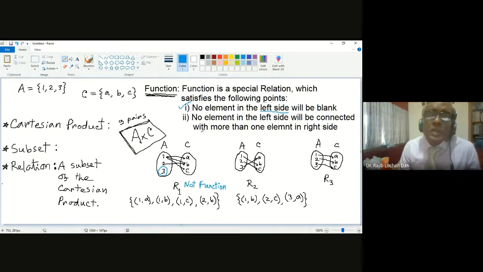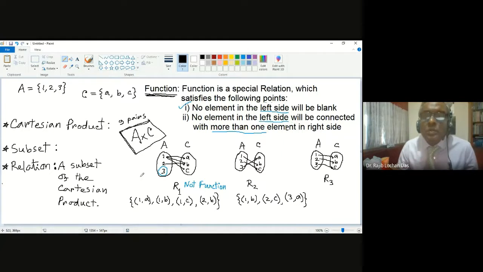Now let us check the second point. What is the second point? No element in the left side will be connected with more than one in the right side. So if you start from the left side and go to more than one in the right side, then it is not a function. Now you check R1.